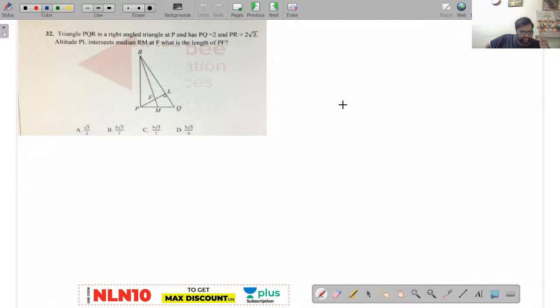Now see here, I have given you the same question. Triangle PQR is a right angle triangle at P and has PQ equal to 2 and PR equal to 2 root 3. The same question I have asked you, but I will solve it in a different way. Now see here, I will show all the different ways of solving a question.